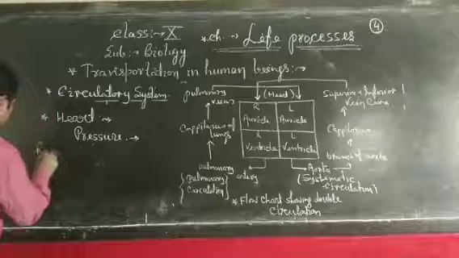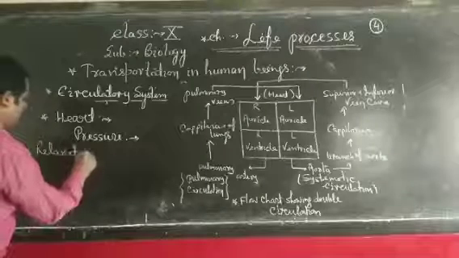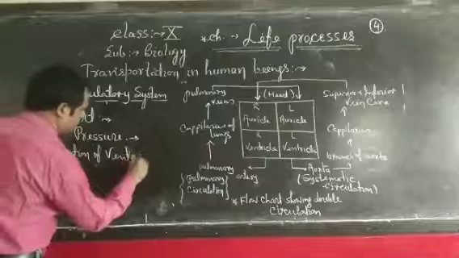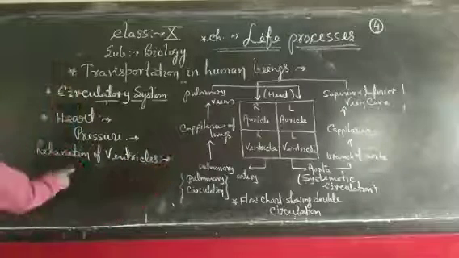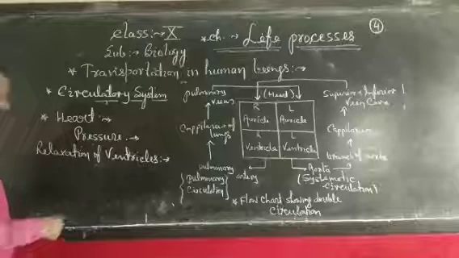Now, relaxation of ventricles creates pressure on the blood vessels.